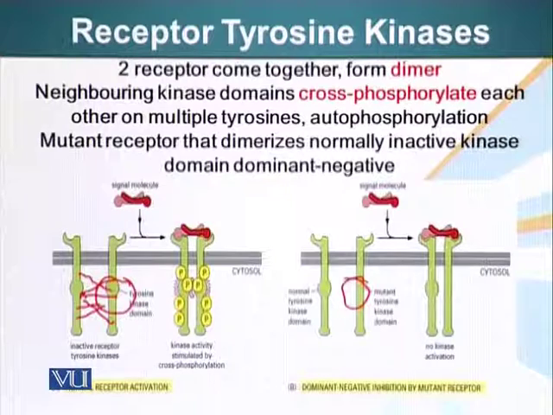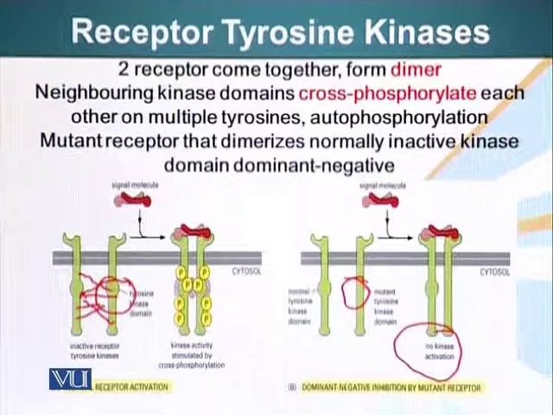However, they can pair up, they don't have the kinase domain, so they cannot phosphorylate each other. So when that happens, although the ligand has bound, there is a dimerization of the receptor, but there's no kinase activity, so there is no message conveyed to the cellular machinery.